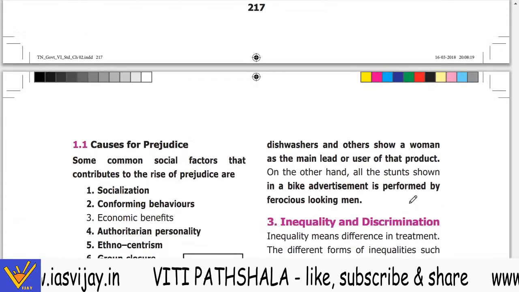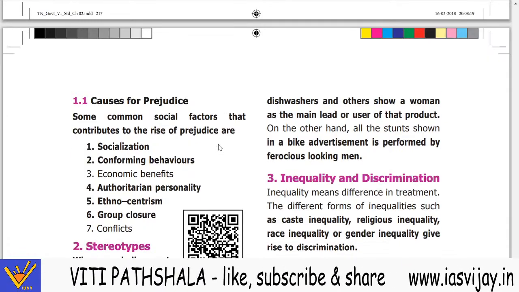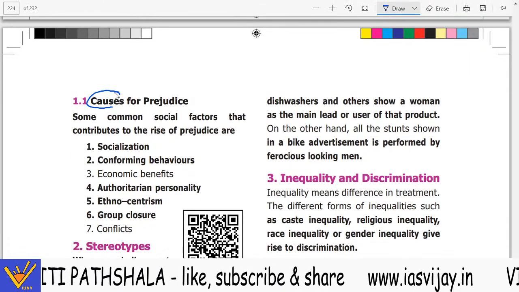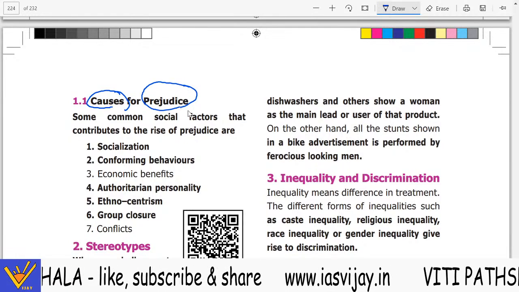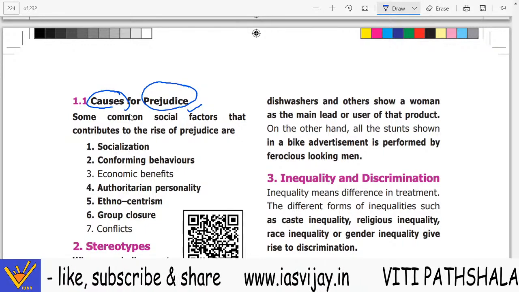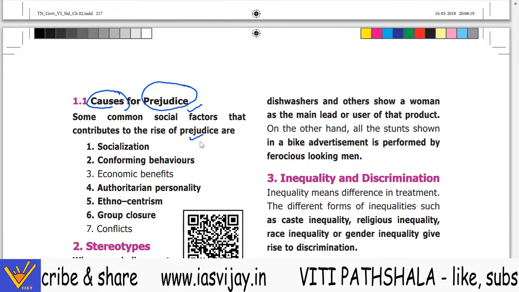So an example of rural and urban is given. Now, what are the causes which led to prejudice? Some common social factors that contribute to the rise of prejudice are.